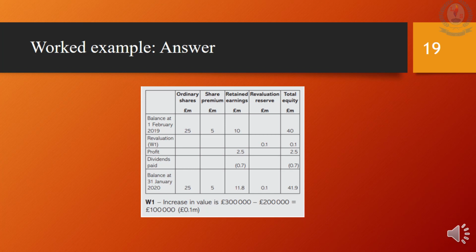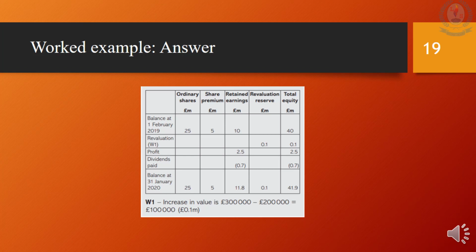Show the working. Next is a dividend payment of £700,000. We should deduct it from the retained earnings. Then record the profit after tax for the year of £2.5 million. Add it to the retained earnings. This is where profits are collected.